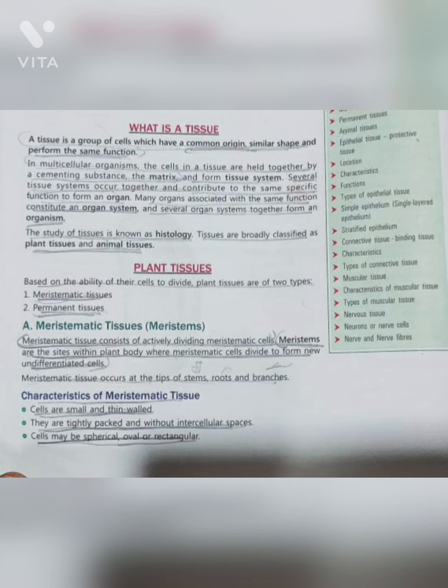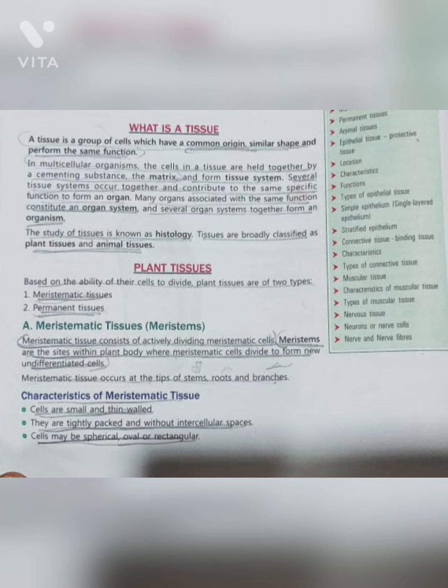The study of tissues is known as histology. Tissues are broadly classified as plant tissues and animal tissues. Plant tissues. Based on the ability of their cells to divide, plant tissues are of two types: meristematic tissues and permanent tissues. Meristematic tissues. Meristematic tissues consist of actively dividing meristematic cells. Meristems are the sites within the plant body where meristematic cells divide to form new undifferentiated cells.